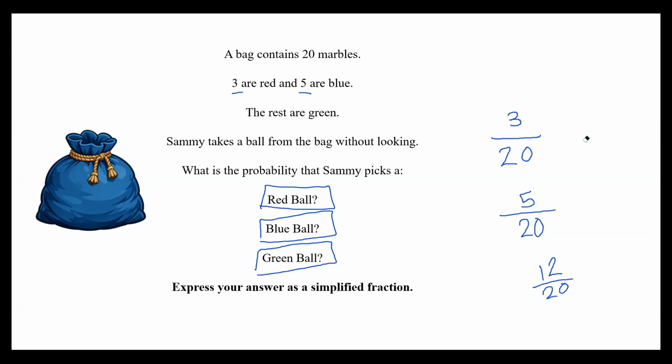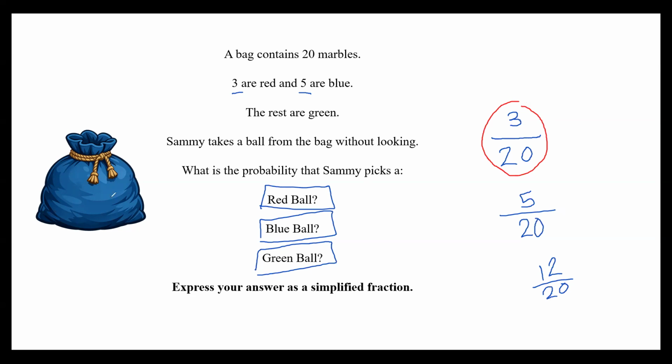But we're not quite finished because at the bottom it says express your answer as a simplified fraction. And we need to decide whether or not we can simplify the fractions on the screen. So let's go to Ava. Okay, Ava, if we take a look at the red marble probability, which is 3/20, do you reckon I can simplify this fraction? No. Why do you think so? Because 3 doesn't go into 20. 3 doesn't go into 20. So what about if we divide both by 2? Can we divide both by 2? No. Why not? Because you can't do 3 divided by 2.